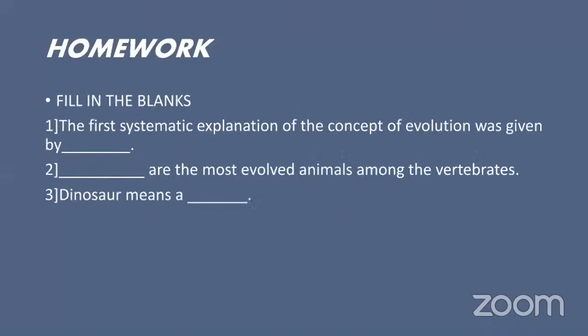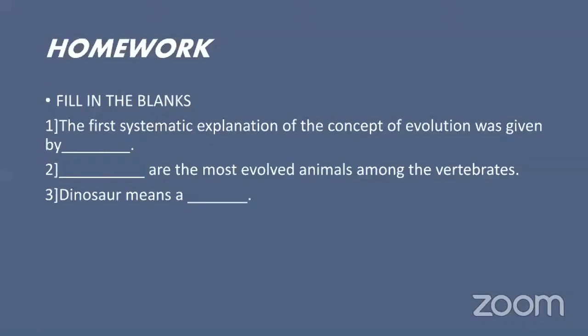Now this is homework. Who will read the first fill in the blank? The first systematic explanation of the concept of evolution was given by Charles Darwin.